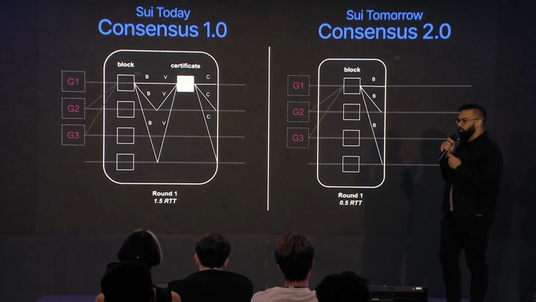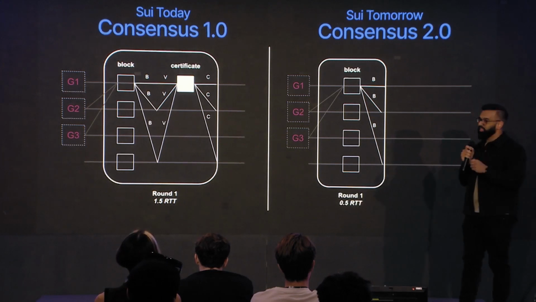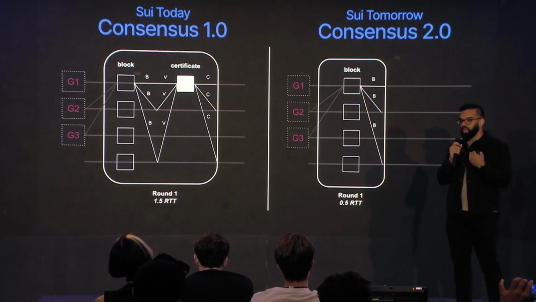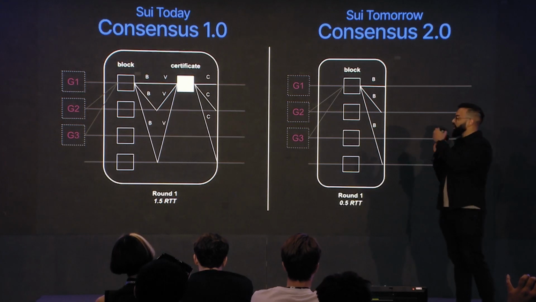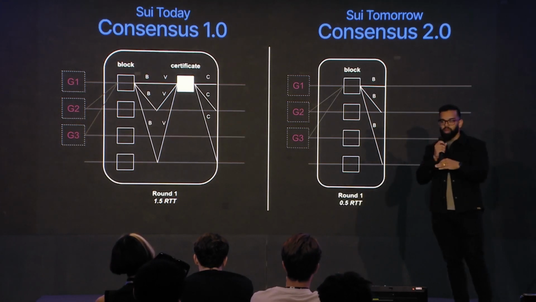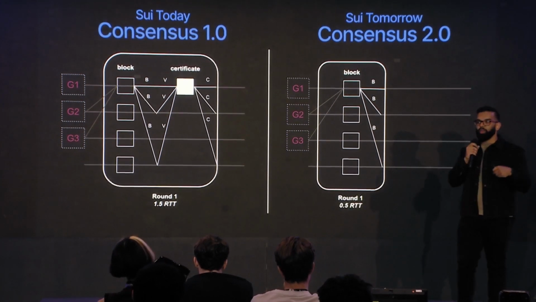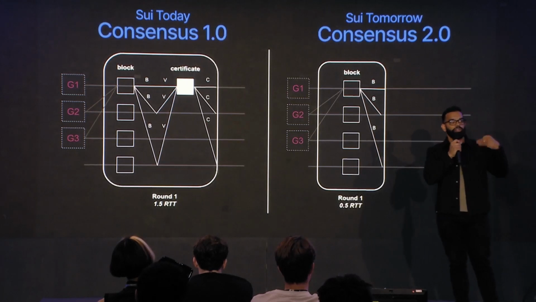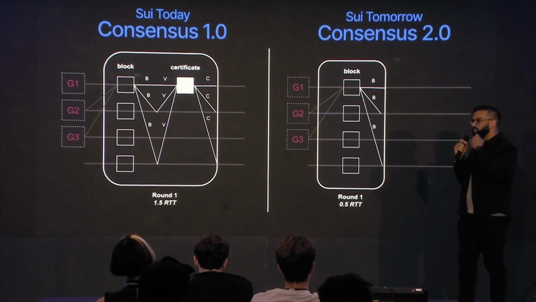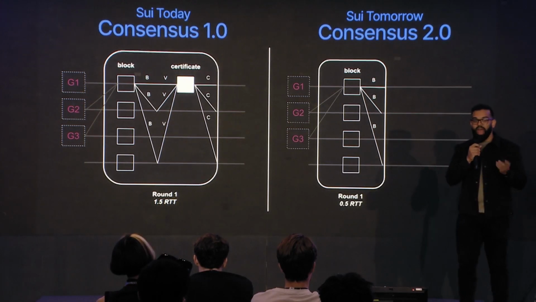So what are we trying to do tomorrow? Not literally tomorrow, but in the future. We're building Consensus 2.0, which is Mysticeti. And so the intuition here is, instead of having these separate network messages that go in to certify the blocks and create this certified DAG, what if we could operate on an uncertified DAG? And we can just optimistically send uncertified blocks to the network. And so we're just going to be broadcasting blocks. If we do that, every round can then end up being half an RTT.